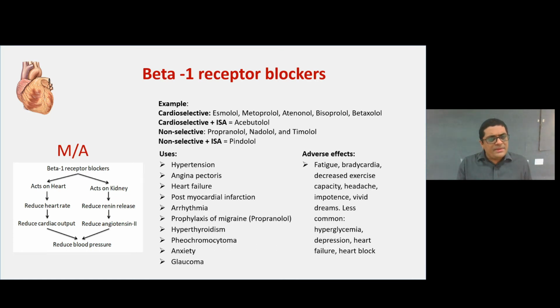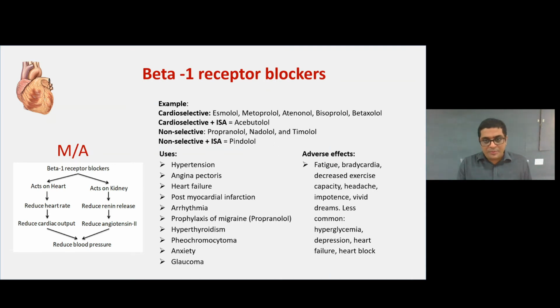Mechanism of action: beta 1 receptor blockers act on the heart and on the kidney. On the heart, they reduce the heart rate and the cardiac output, thereby reducing the blood pressure. Whereas on the kidney, they reduce renin release and angiotensin 2 production, and thereby reduce the blood pressure. Uses of these beta 1 receptor blockers are hypertension, angina pectoris, heart failure, post myocardial infarction, arrhythmia,